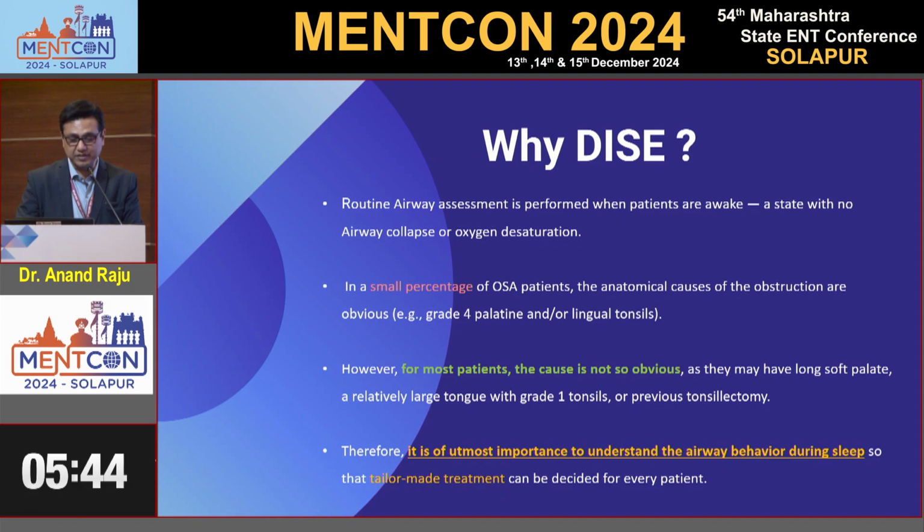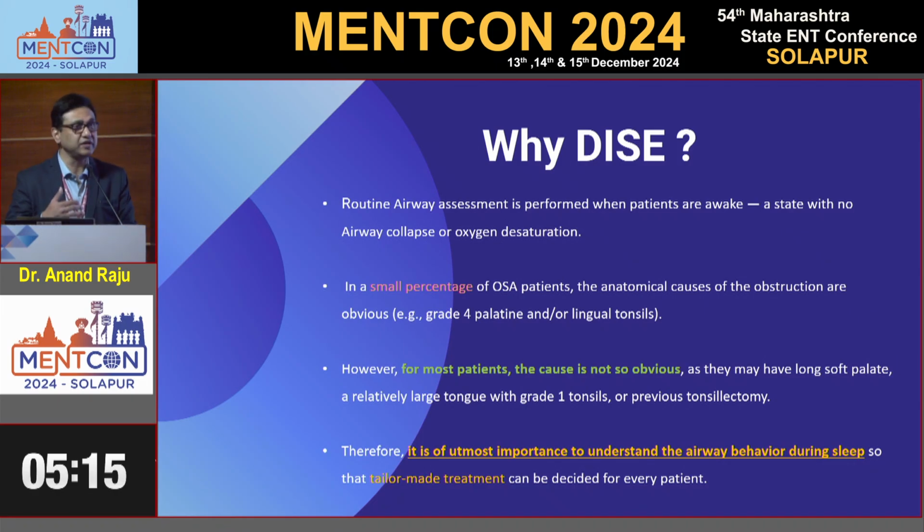In a small percentage of OSA patients, the anatomical cause of obstruction is obvious. We can straight away find a deviated septum, grade 4 tonsils, or lingual tonsil. But in most patients the cause is not so obvious, because these anatomical structures behave differently during sleep. They may have a long soft palate and a relatively large tongue with grade 1 tonsils, or may have undergone previous tonsillectomy. These patients come with severe OSA.